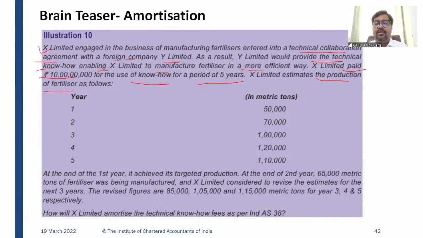First of all, I need to see whether the estimated future economic benefit is consistent over the period. It is not consistent. In the first year, 50,000 tons of production, in the second year, 70,000 tons, in the third year, 1 lakh tons, in the fourth year, 1,20,000, and in the fifth year, 1,10,000 tons of production. So it is not consistent. It is not diminishing either. So straight line method is not appropriate.